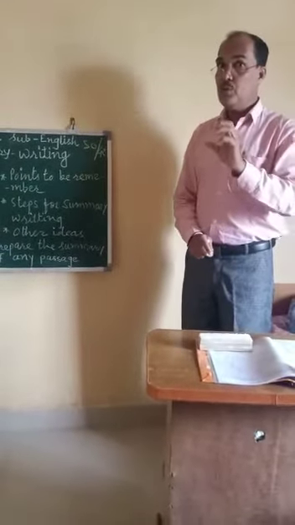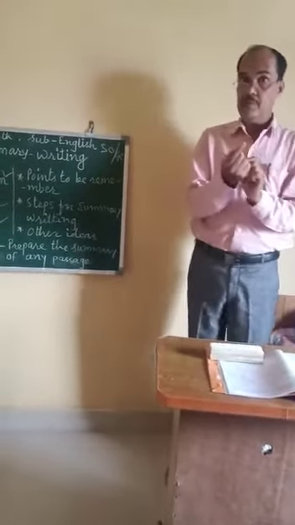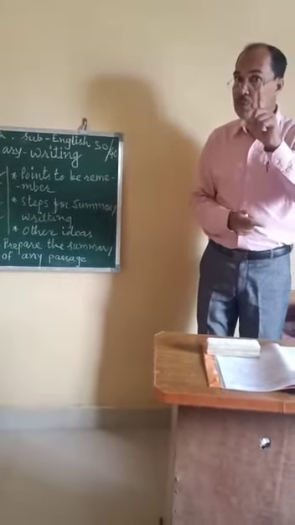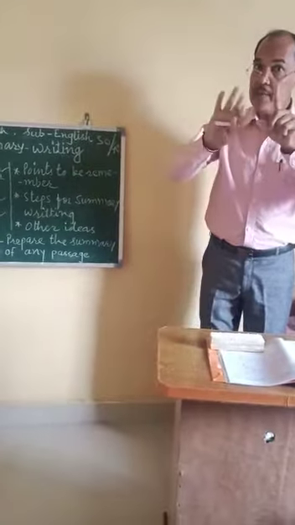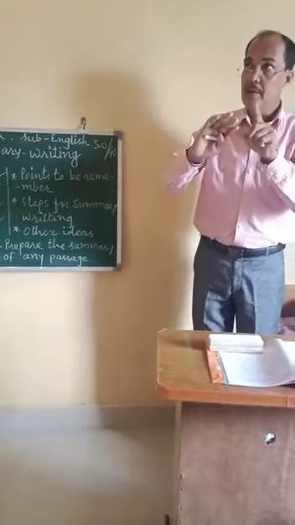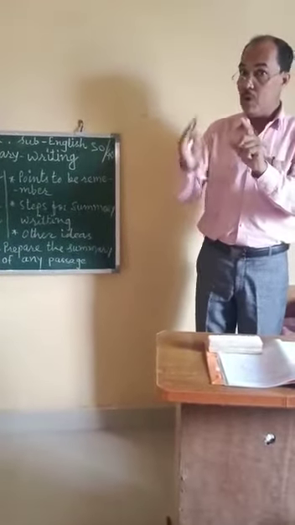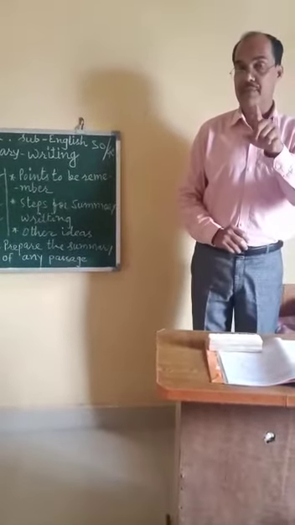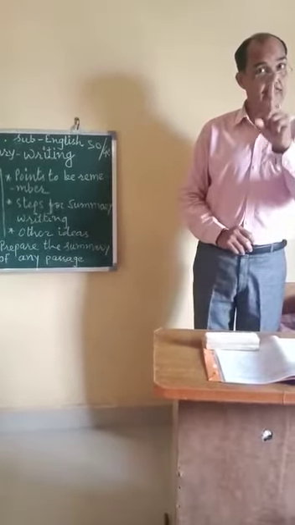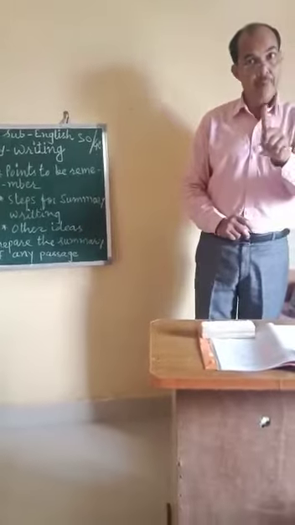When we write the title of the summary paragraph, we should omit articles and prepositions. These are not mentioned in the title.